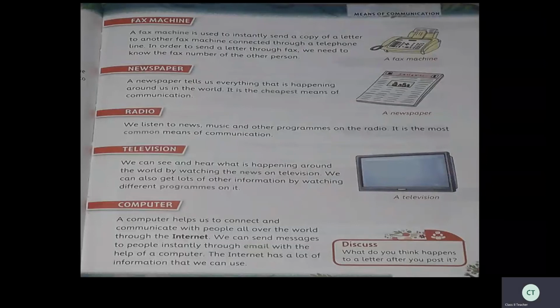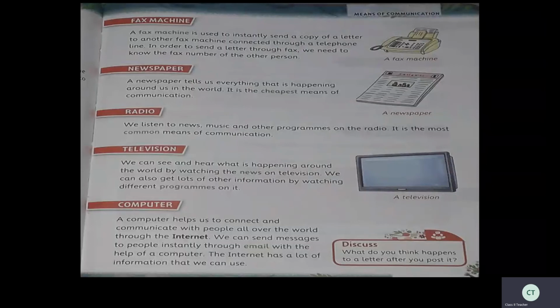And it is very cheap. Maybe 6 rupees or 8 rupees. That is the cost of a newspaper. And also we can learn many new words, and we can get reading practice if you have the habit of reading the newspaper.